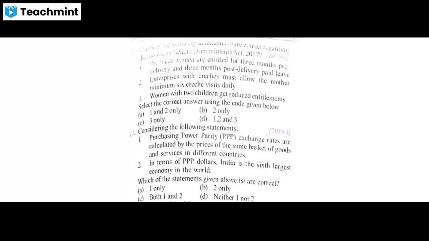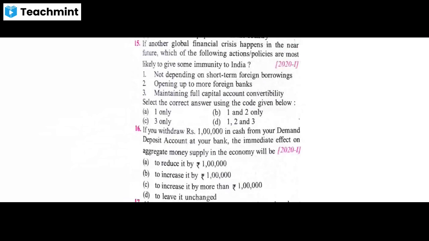The next question. See, this is question number 16, that came in 2020. They are asking, if you withdraw 100,000, that is 1 lakh rupees, from your demand deposit account at your bank, what will be the immediate effect on aggregate money supply?